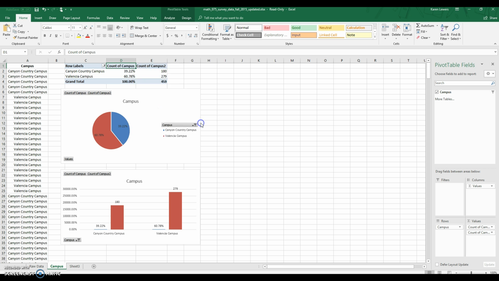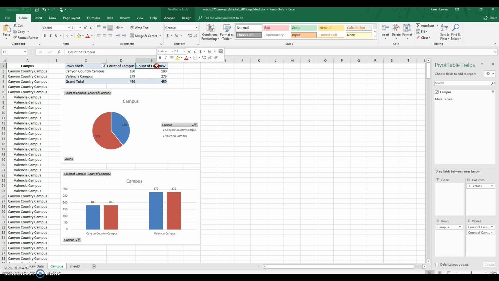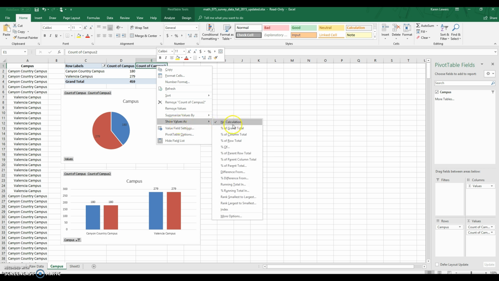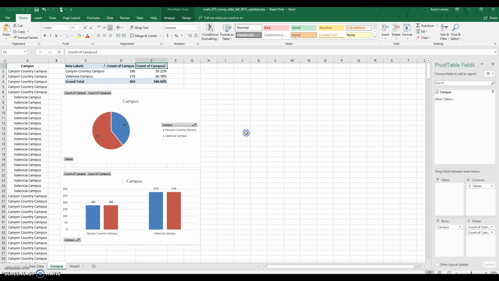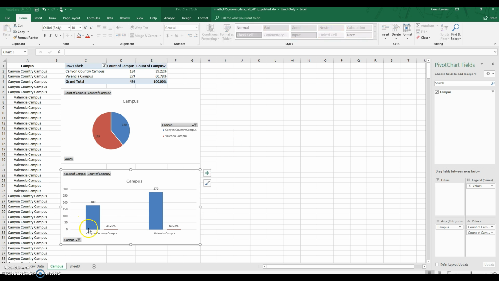No calculation will give you count. And right click, show value as, percent of column will give you percent. So you can see how on that bar graph it looks funky because the scale is already set to count or percent. You can't set it to both. So only one of those bars is really going to work at a time. But you can, again, add with your pen the percentage over the bar to show it in your document.